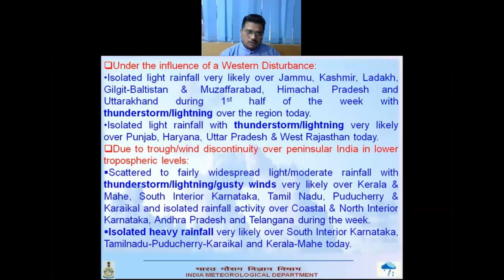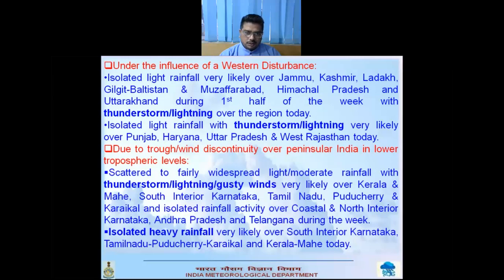And under the influence of the WD, there is a possibility of light rainfall over the western Himalayan region during the first half of the week, with thunderstorm activity over the region today, and isolated light rainfall is expected with thunderstorm and lightning activity over Punjab, Haryana, Uttar Pradesh and West Rajasthan today.